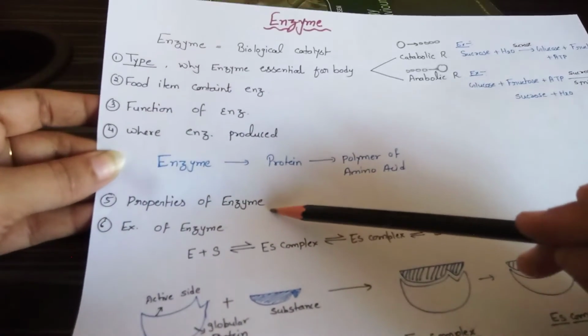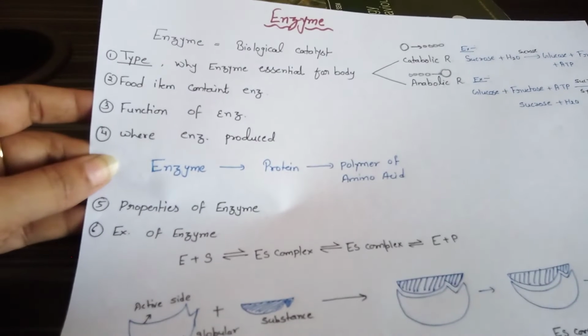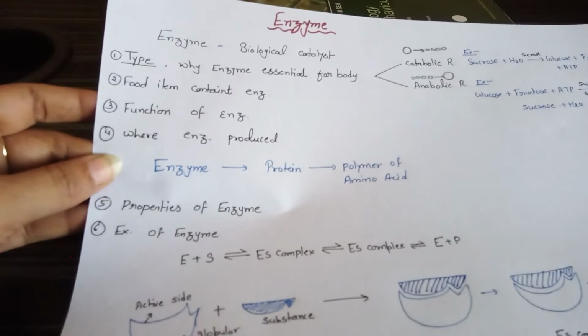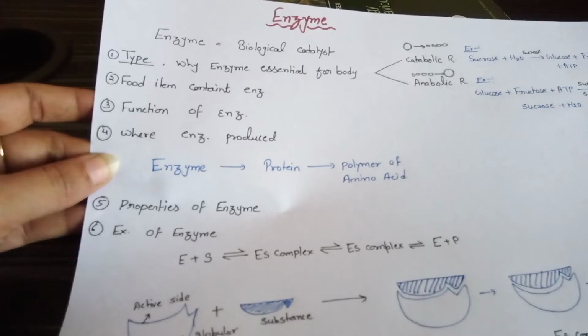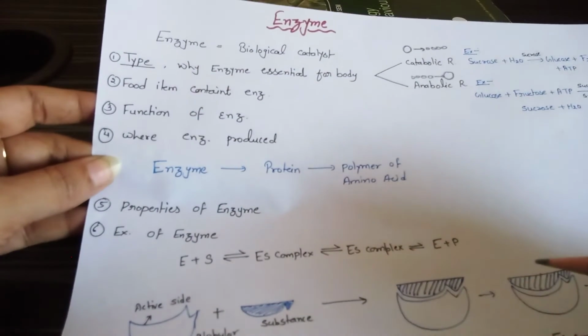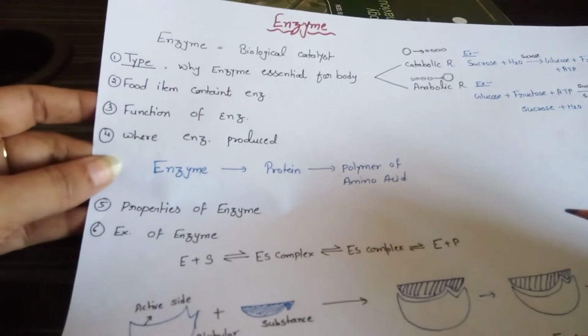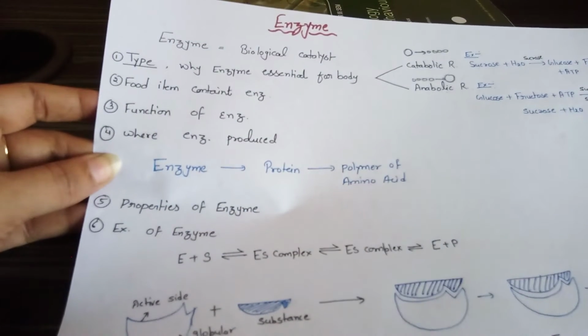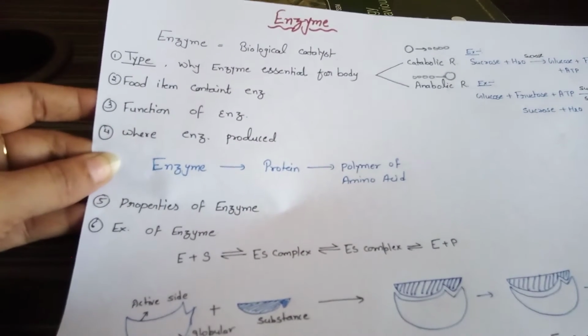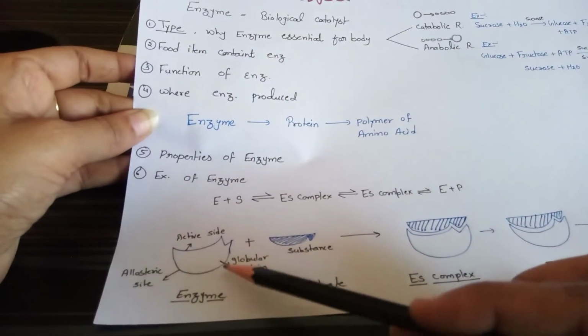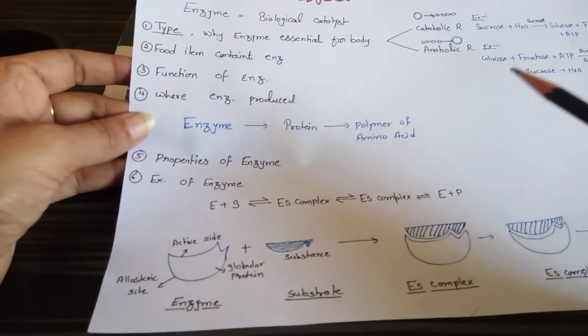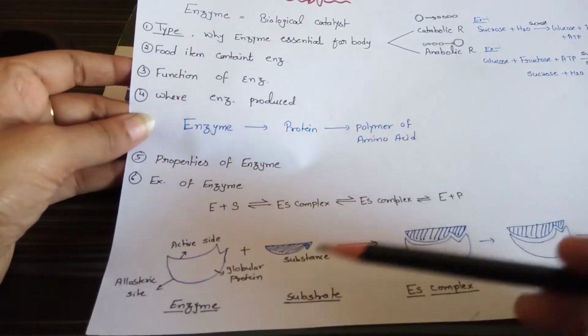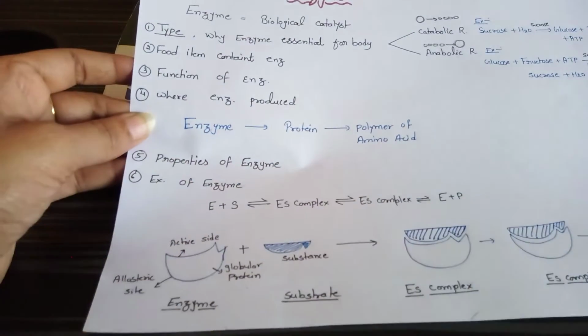Now we move to the properties of enzyme. First is catalytic power, means enzyme has the ability to enhance the rate of reaction under optimal temperature and pH compared to the uncatalyzed level. The second is that enzyme is made up of a globular protein. There are two types of protein in our body, globular protein and fibrous protein. So enzyme is made up of globular protein.